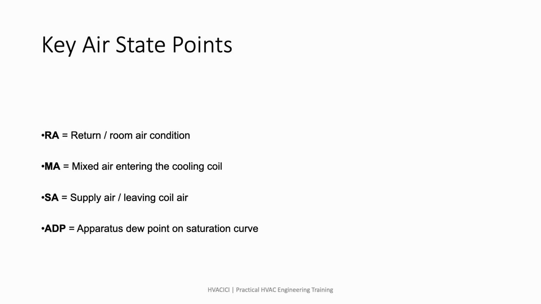Before drawing the lines, we need to define the points. RA is the room or return air conditions. MA is the mixed air entering the cooling coil. SA is the supply air or leaving coil air. ADP is the apparatus dew point and must lie on the saturation curve.